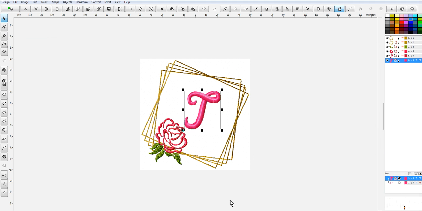Anyway, this is just a quick little short video on how to work with some of your TrueType fonts in Studio, how you can manipulate them a little bit while you're actually working.